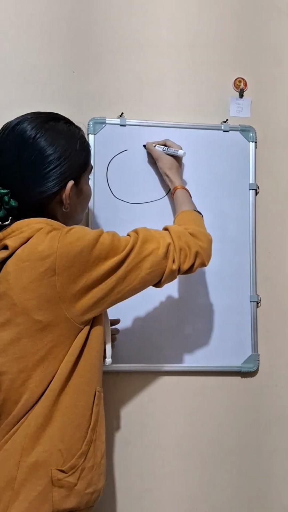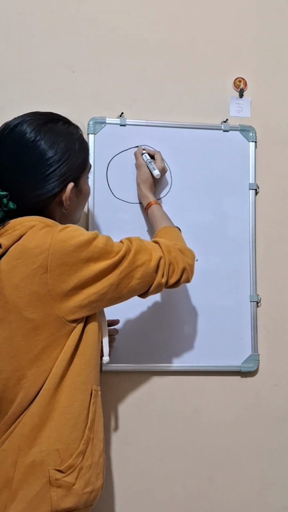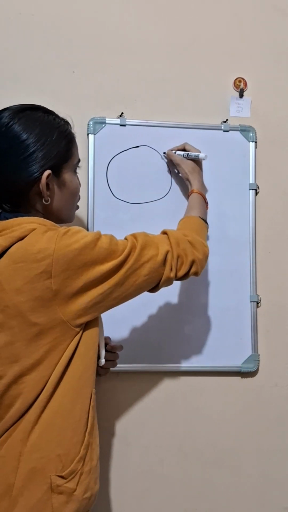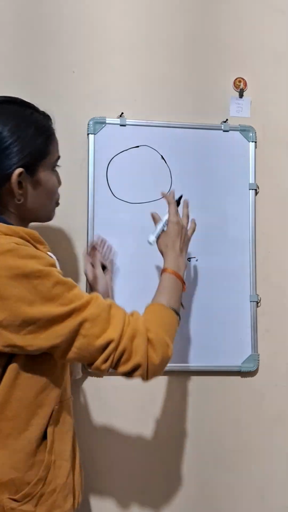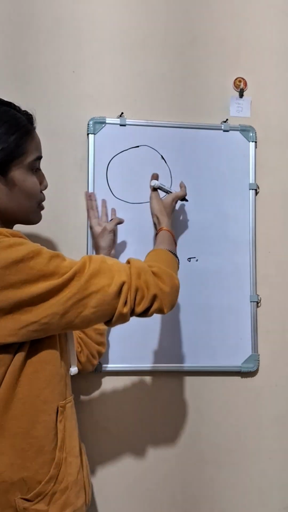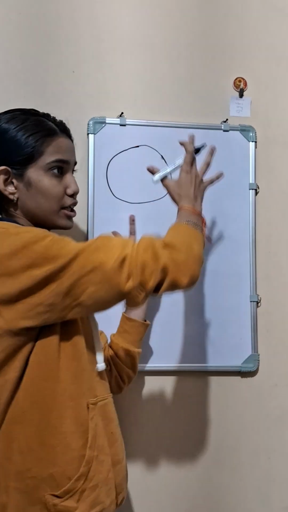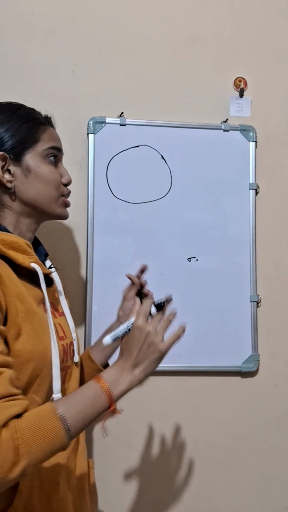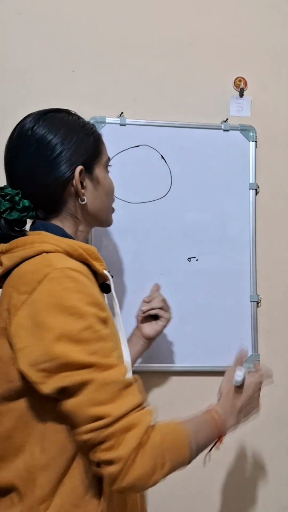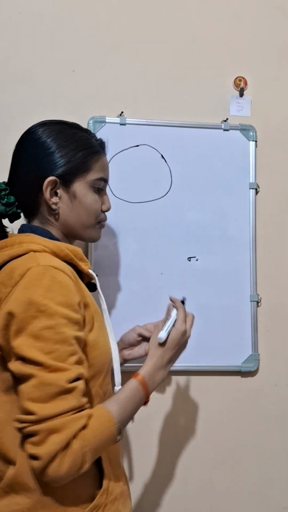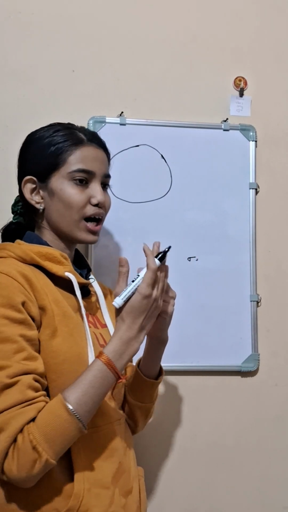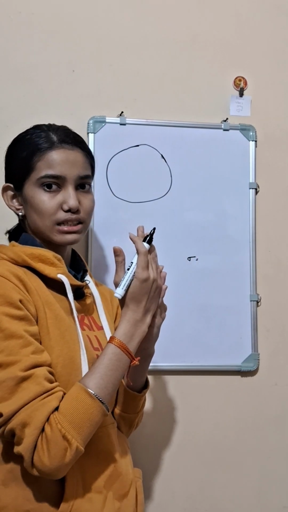This is a sphere, right? Although this looks something like a circle, consider it to be a 3D object, a sphere, just like a football. So we have to slice it.